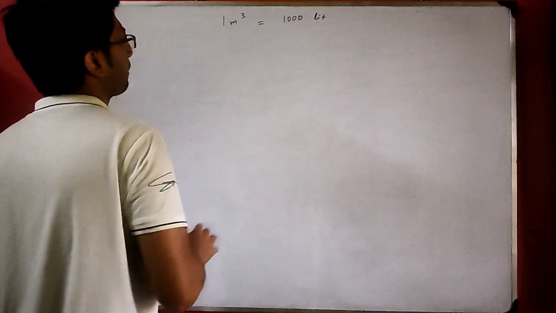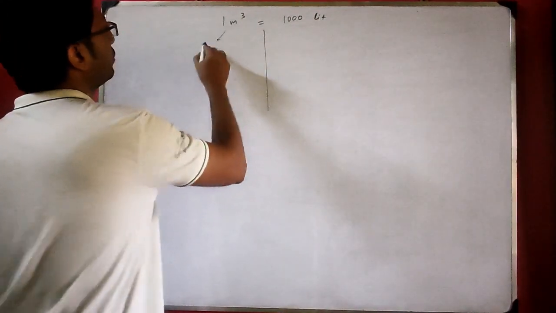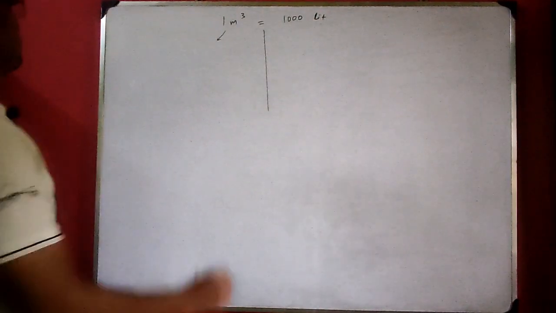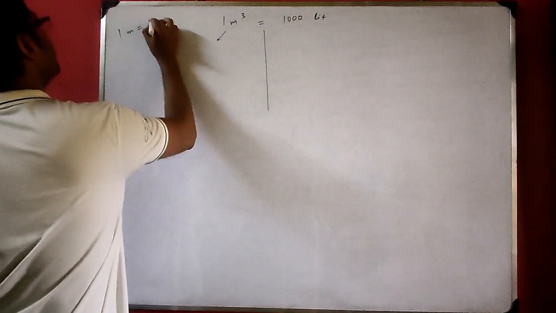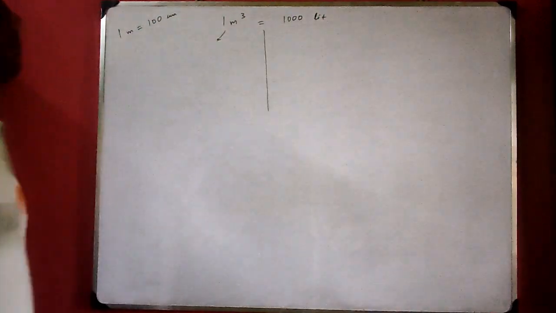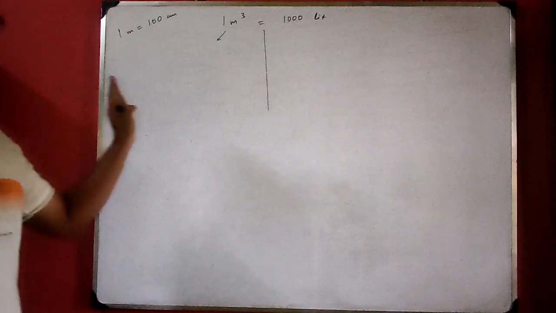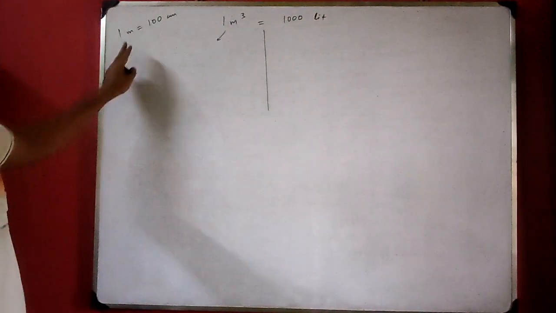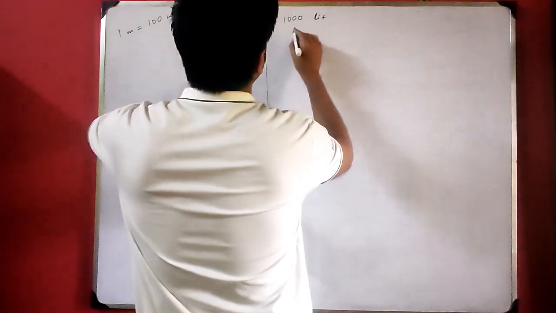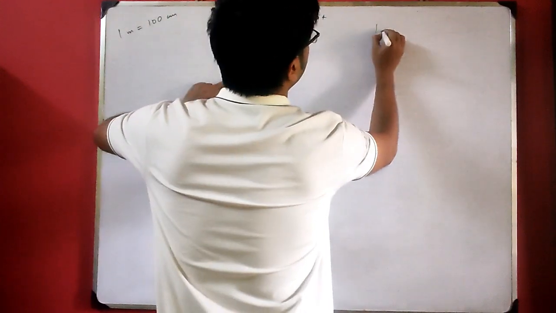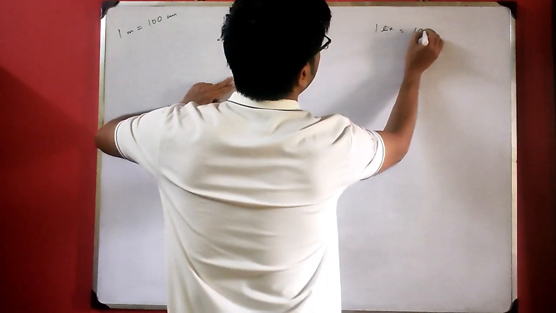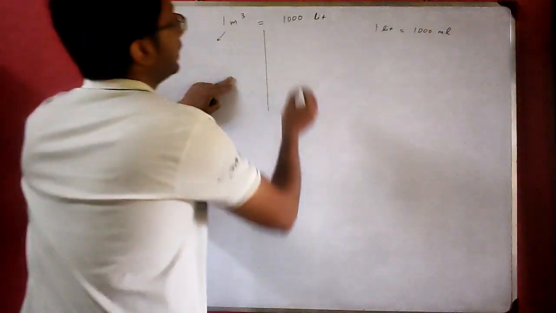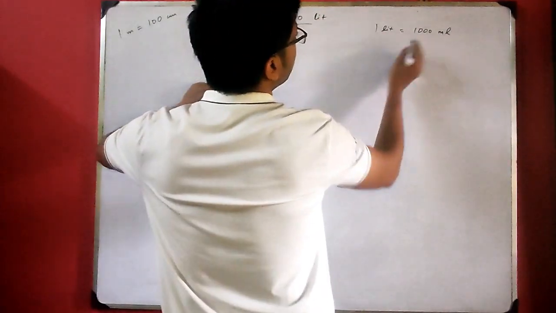Now see, 1 meter cube equal to how many centimeter cube? 1 meter equal to how much centimeter? 100 centimeter, you know. After meter, after two places we get centimeter, then another one place we get millimeter. So 1 meter equal to 100 centimeter, and 1 liter equal to 1000 milliliter.